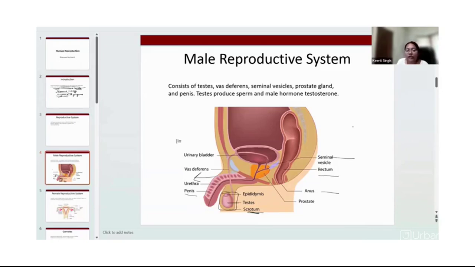So this diagram is showing you the external part as well as internal sectional part. This epididymis, the seminal vesicle, and rectum, these are located inside the body. We have one urinary bladder in case of males and females, both. We have a pair of vas deferens. We have a single urethra and single penis. We have a pair of testes, one pair.